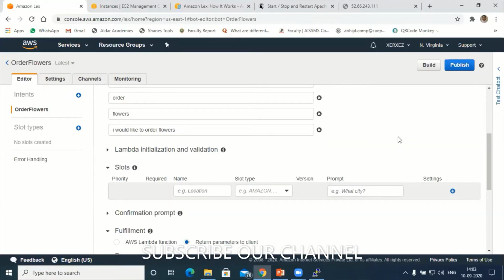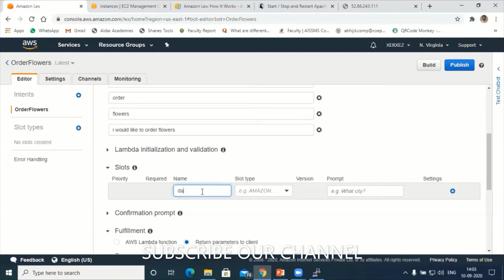For ordering flowers, I can start the conversation by asking the date on which he wants to book the flower. I want the date, the city, and the type of flower. So I'm going to have only three questions. Later on we can add more.